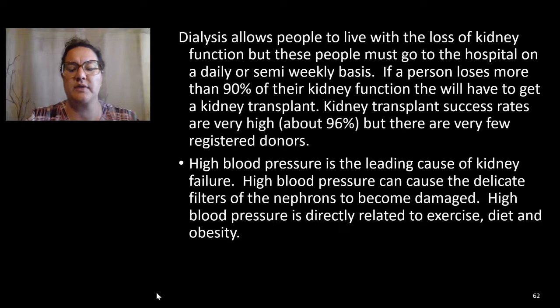Typically, high blood pressure is one of the leading causes of kidney failure because the high blood pressure can damage the delicate filters of the nephron, and then our nephron is not going to function properly.